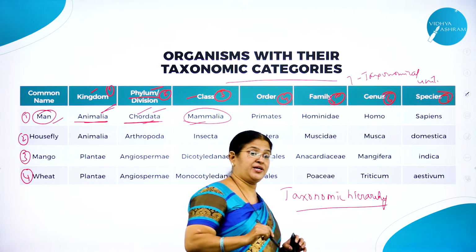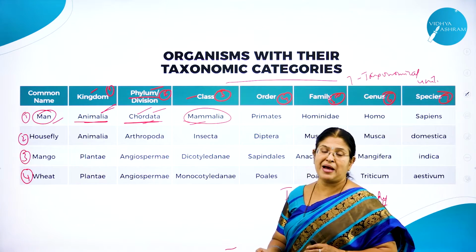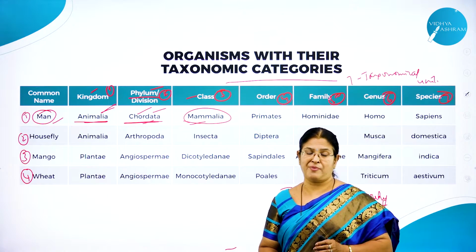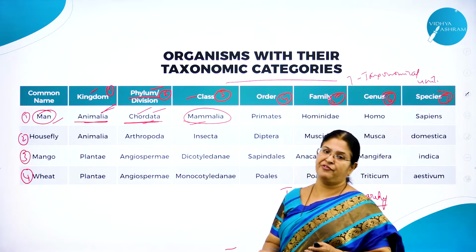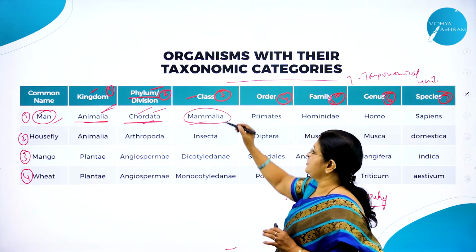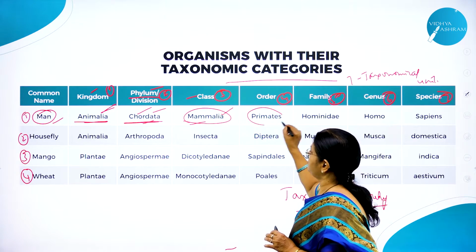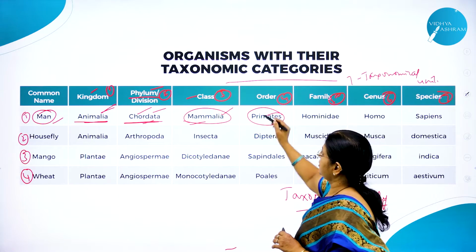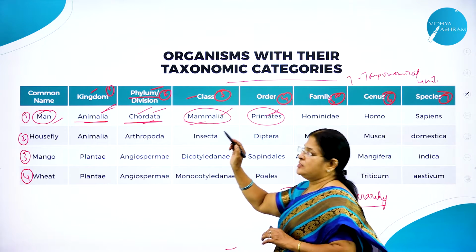Why is man assigned to class Mammalia? As you know, the mammals are characterized by the presence of mammary glands which produce milk, and that milk is used for feeding the young ones. So mammals have certain characteristic features. So man is assigned to Mammalia. Then which order? Primates. It is classified to which order? Primates.